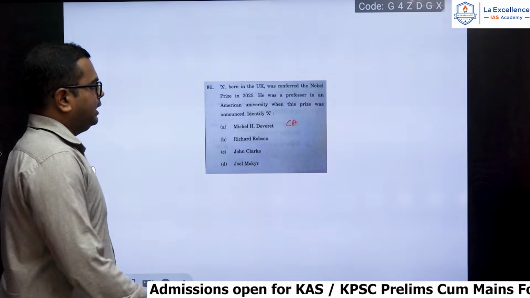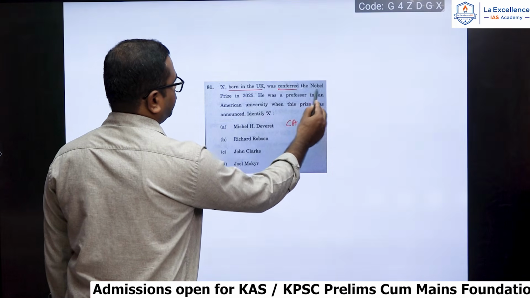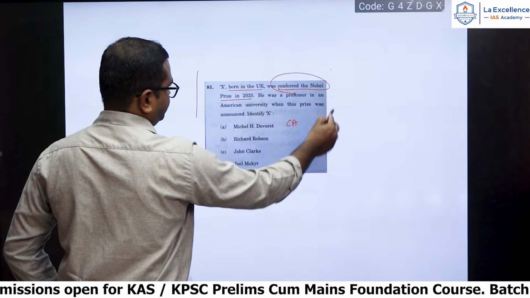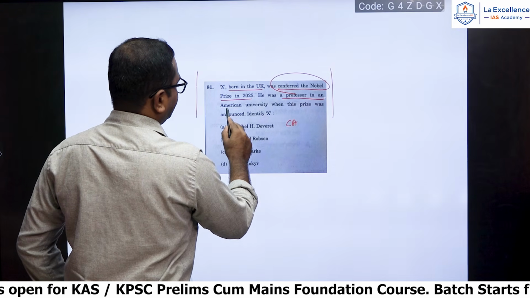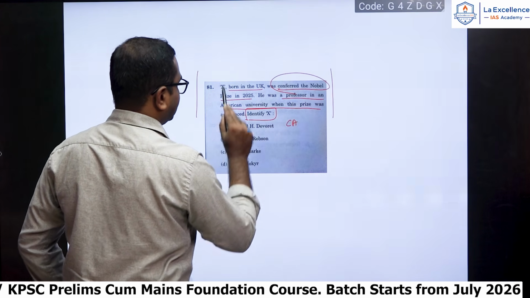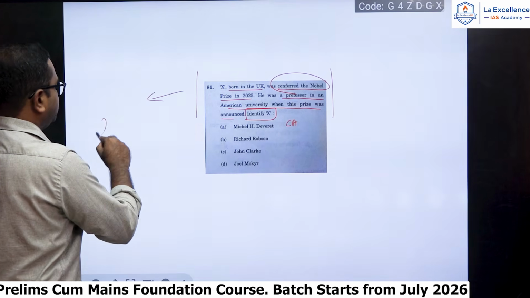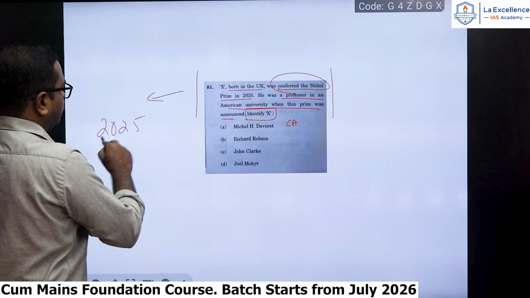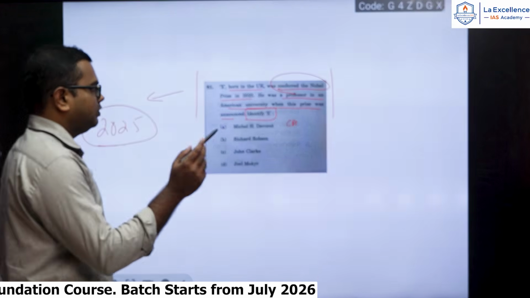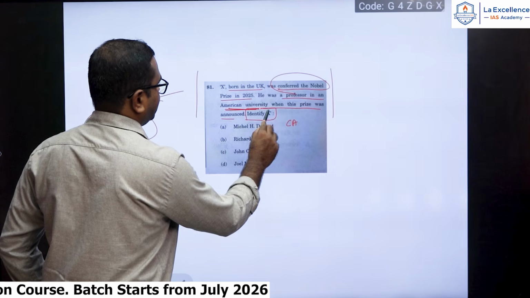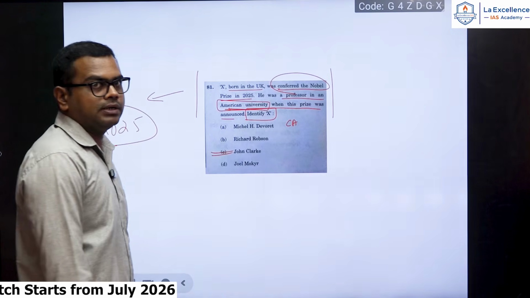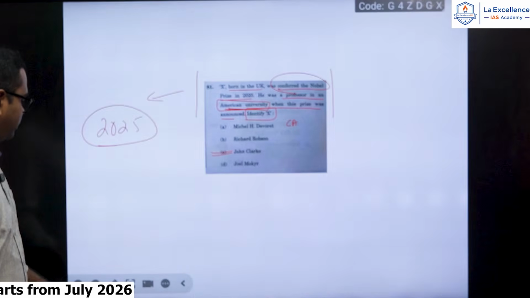Next one. X is born in UK, was conferred the Nobel Prize in 2025. He was a professor in an American university when this prize was announced. Identify the X. So here you should know in 2025 who are all the ones who got the Nobel Prize, who is from UK, and the professor also from the American university. Okay, it's very factual, we'll have to know. It is John Clarke, that is option C will be the correct one.